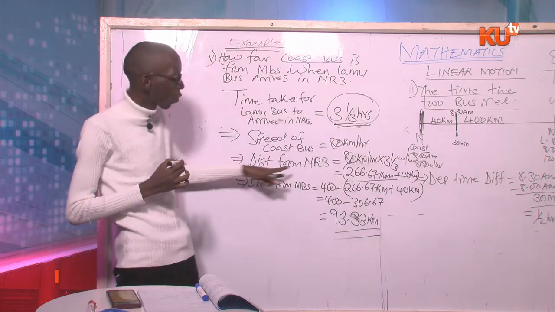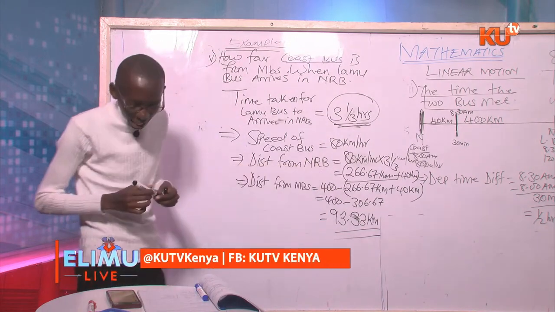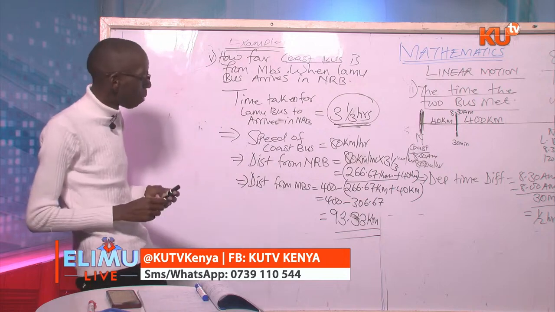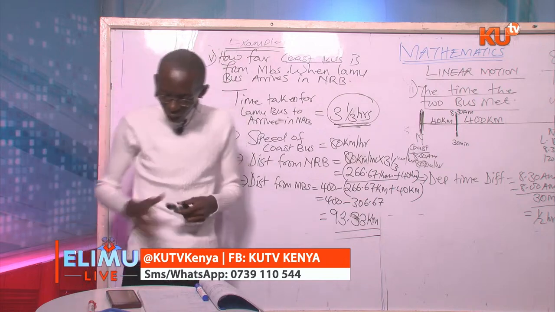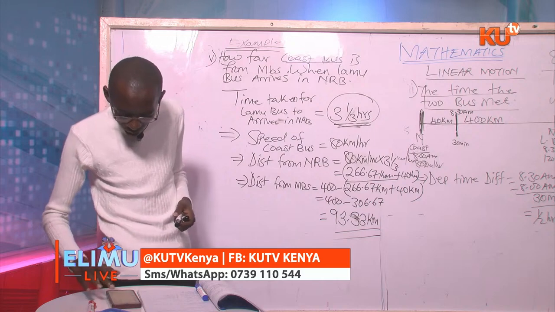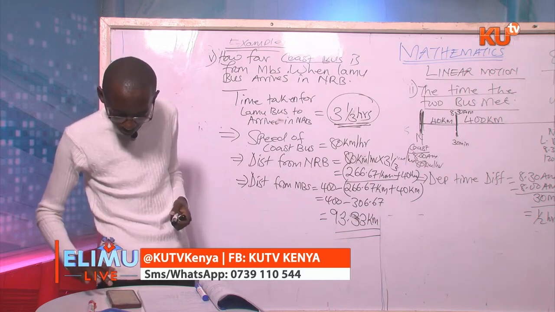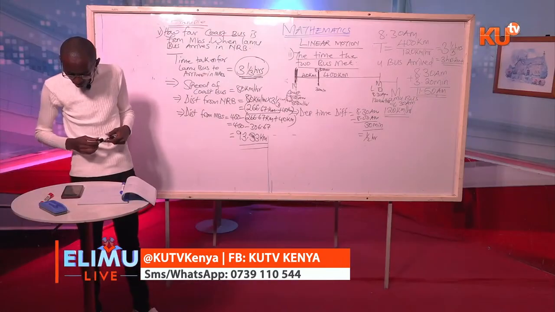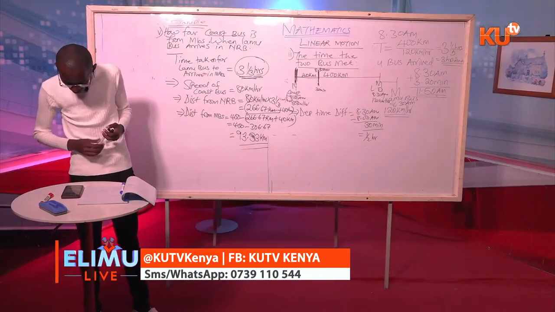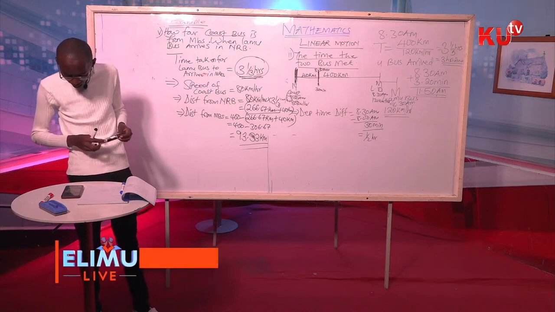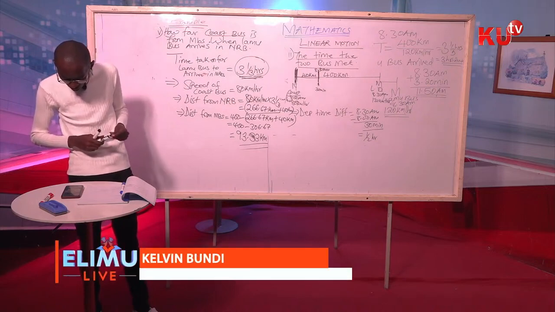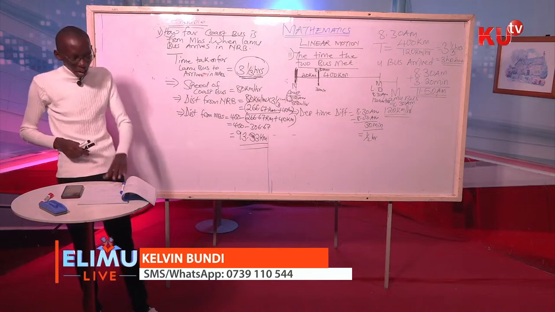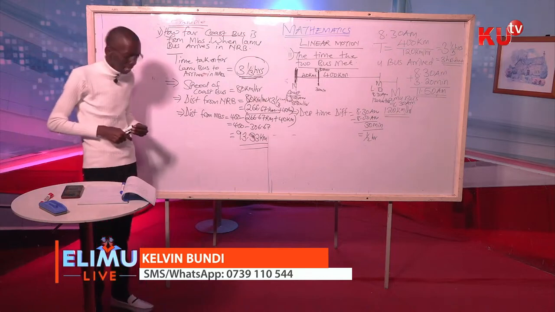Remember, this is the distance from Nairobi from 8:30 a.m. But from 8 to 8:30, the Coast Bus had already covered 40 kilometers. So we must add that 40 kilometers. Then that is the distance from Nairobi. But the question is asking distance from Mombasa. Take the total distance minus the distance from Nairobi.